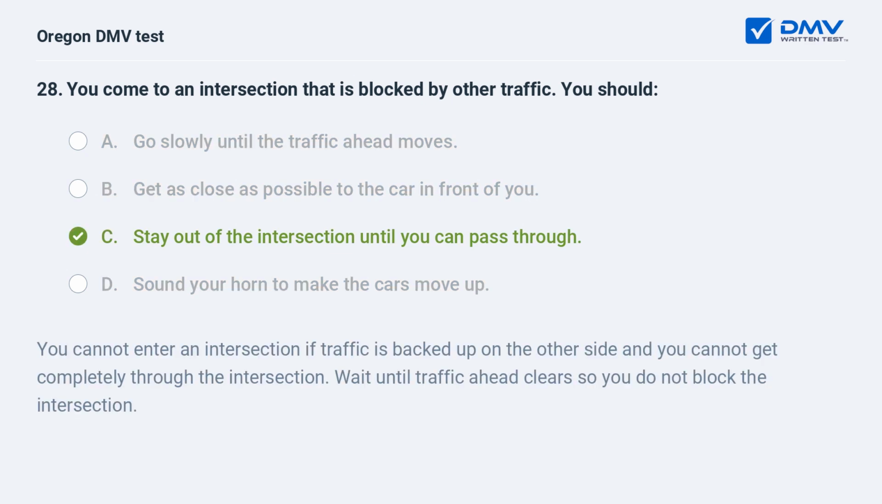C. Stay out of the intersection until you can pass through. You cannot enter an intersection if traffic is backed up on the other side, and you cannot get completely through the intersection. Wait until traffic ahead clears so you do not block the intersection.